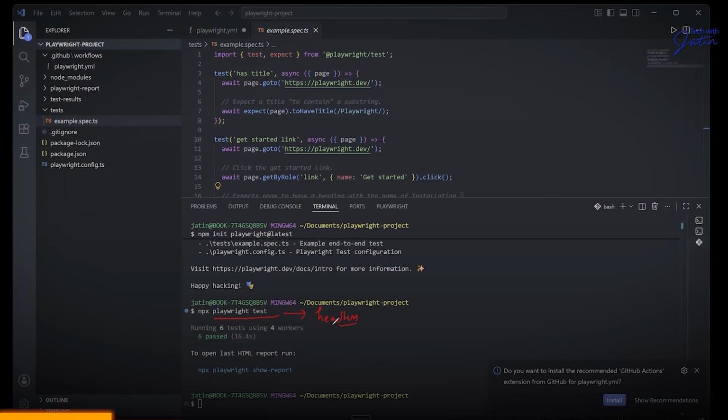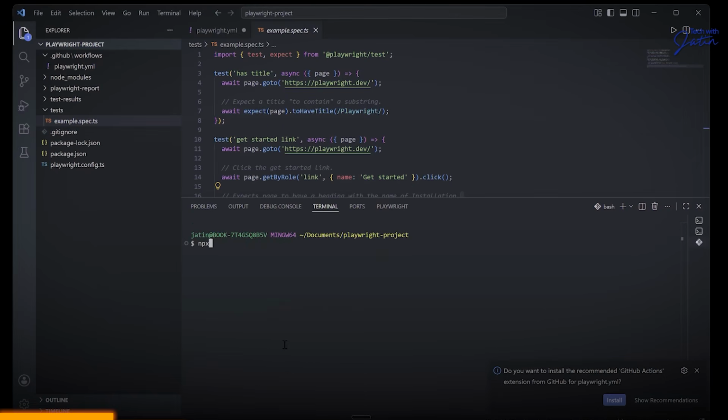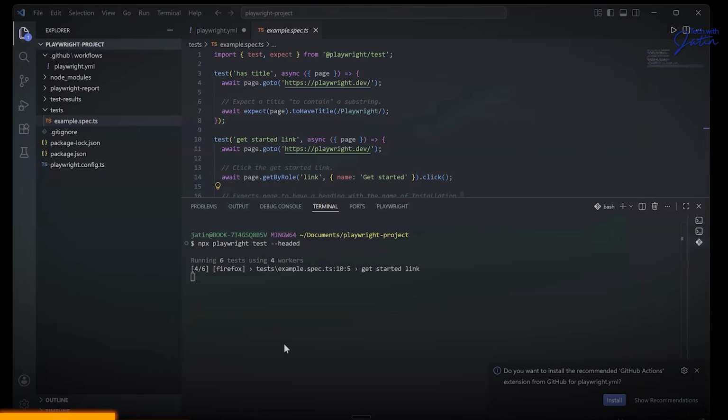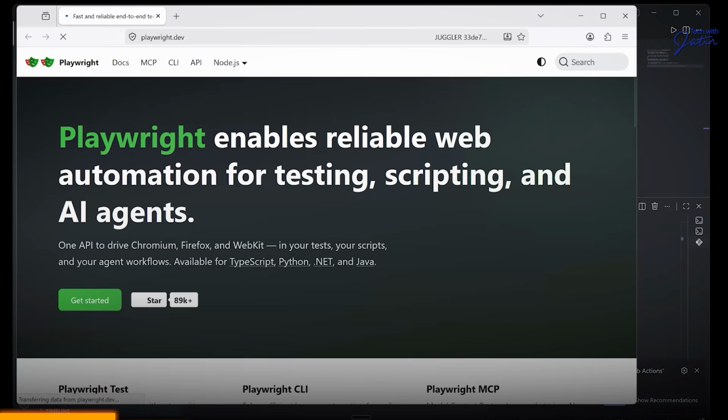But let's say I want to see the execution happening. I want to see those browsers popping up on my screen, then guys, you need to pass a flag. Let me just clear this screen, and I'm just going to say npx playwright test double hyphen headed. And the moment I do this, you will see that a browser is getting launched. I hope you guys are able to see the browser screen also. Let me just quickly check. Yeah, the browser should be shown to you guys.